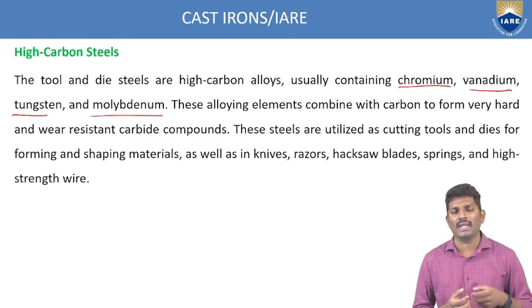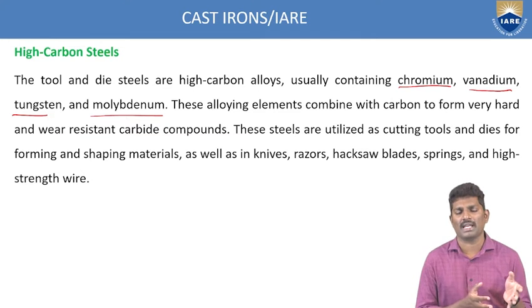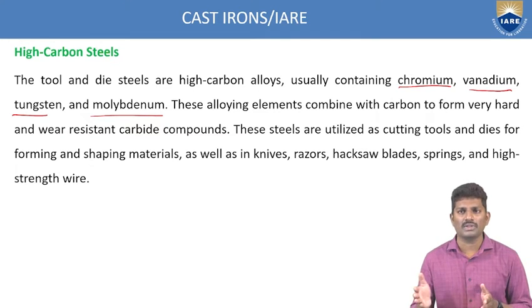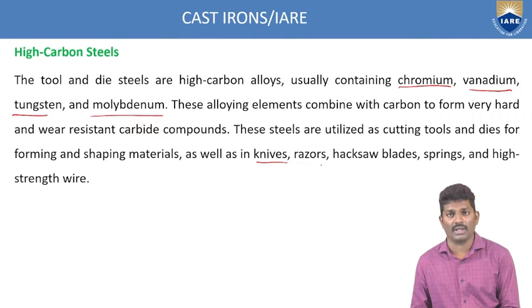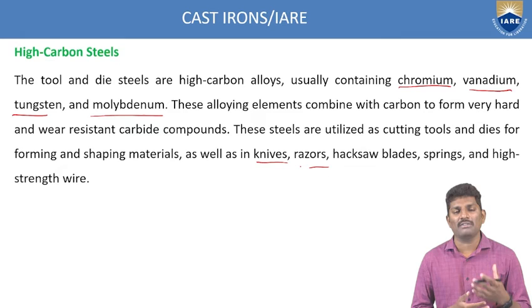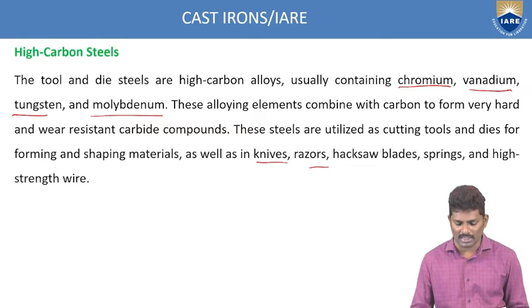We can do any cutting process with the help of this cutting tool. Sharp edges can be manufactured with this, as well as different shapes. And also daily needs like knives and razors can be manufactured with the help of these high carbon steels. So these are some of the applications where these high carbon steels have been classified.